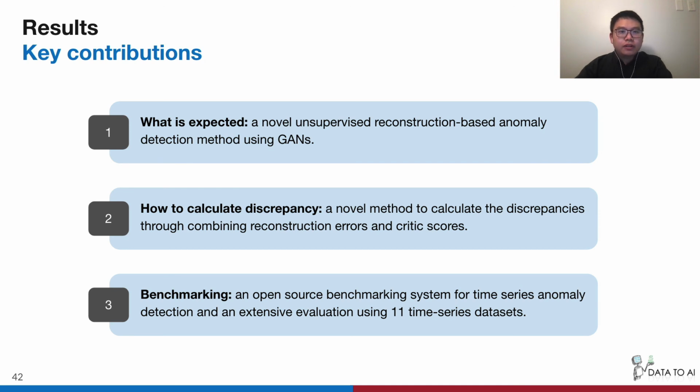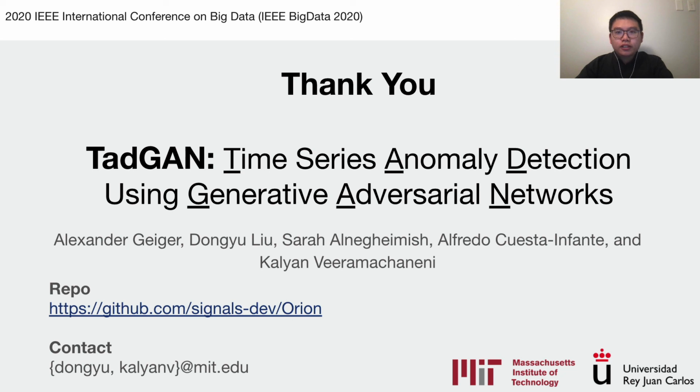Finally, let's have a recap of our contribution. First, we propose a novel unsupervised reconstruction-based anomaly detection method using GAN. Second, we propose a novel method to calculate the discrepancies through combining reconstruction errors and critic scores. Third, we have an open-source benchmarking system for time series anomaly detection and extensive evaluations using 11 time series datasets. You can follow the GitHub links here to find our benchmarking code.